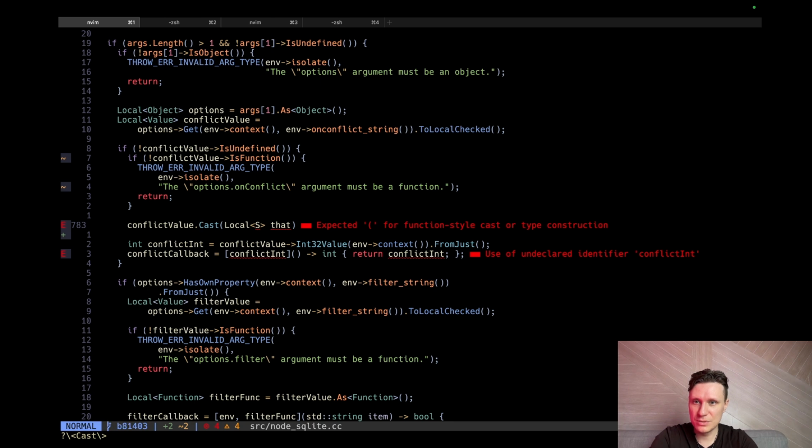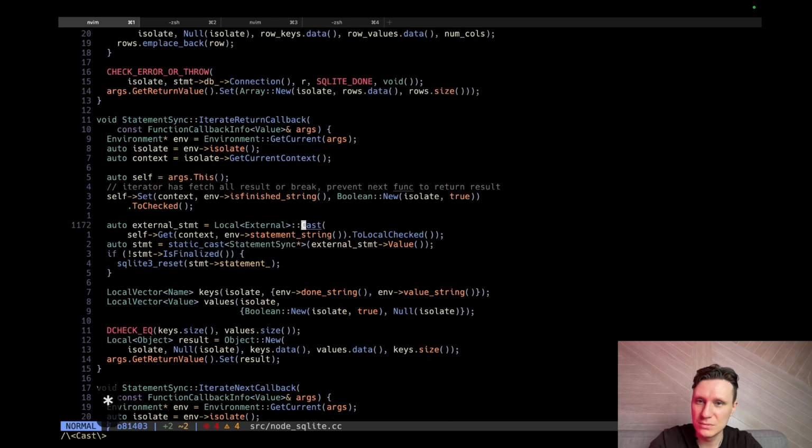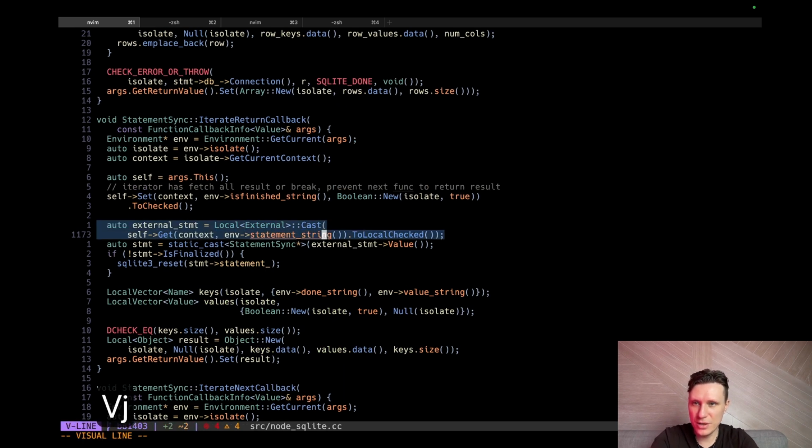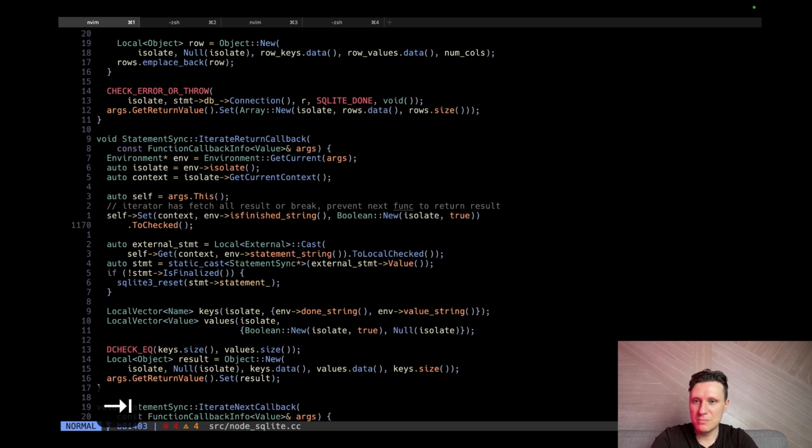Let's check examples. I can't find examples. They do it like this. Okay. Sometimes it looks like this. So we put type here, we get the value, and so let's try to do like this. But then, what type is this? Local external. Yeah, maybe it will be cool.